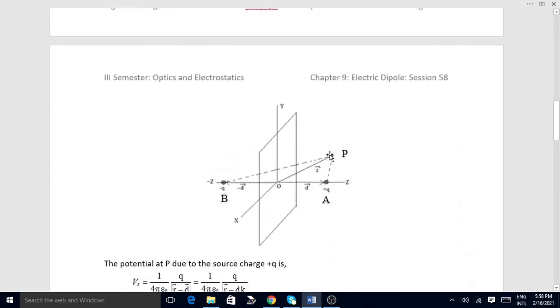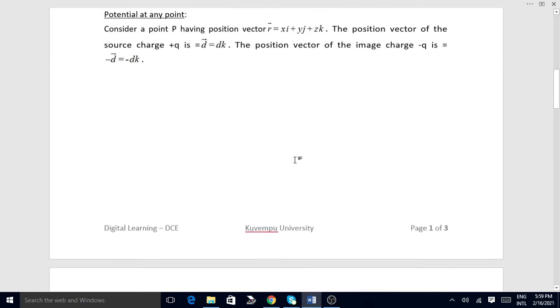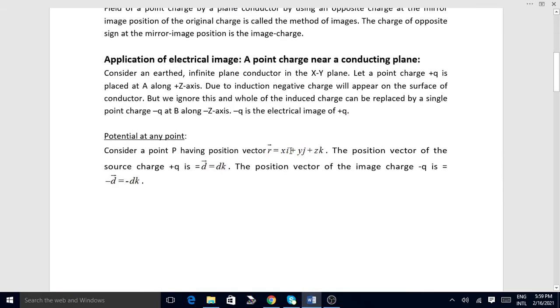And P is a general point, and its position vector with respect to the same reference O is small r. This vector has three components. r is equal to xi plus yj plus zk. This is the position vector of the point P.